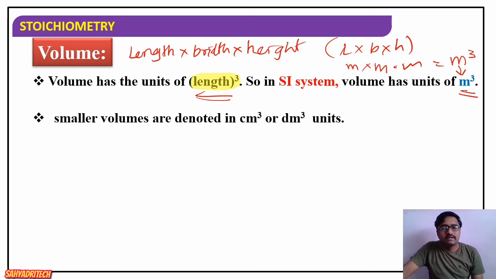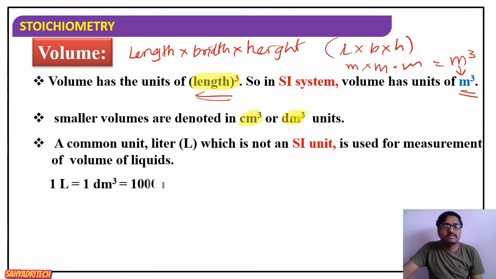Now, smaller volumes are denoted by centimeter cube, or even decimeter cube units, dm cube. Larger volumes are expressed in terms of liters. The liter is a common unit which is not an SI unit but is used for the measurement of volume of liquids. Usually the volume of liquids is expressed in liters.